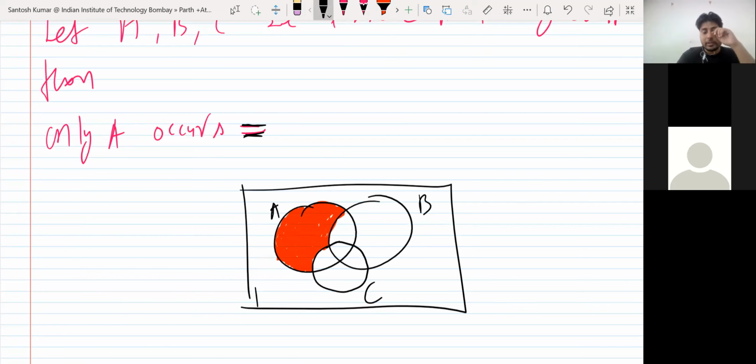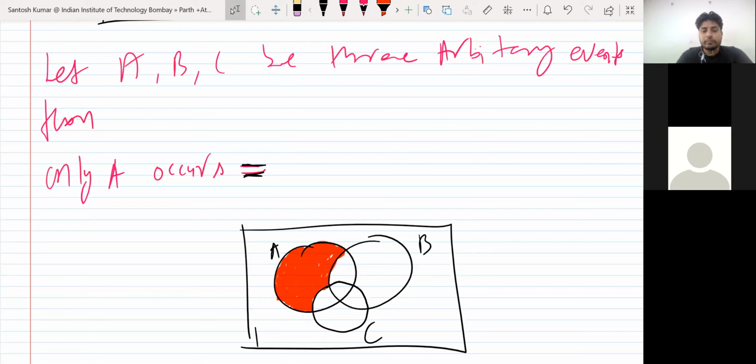These portions can be written mathematically as what, in terms of A, B, C?